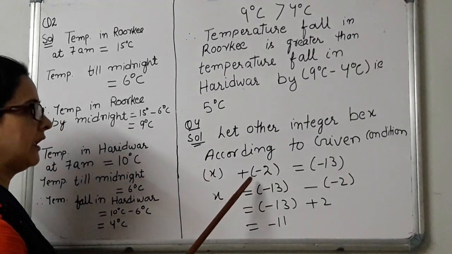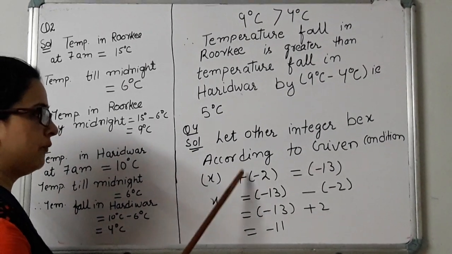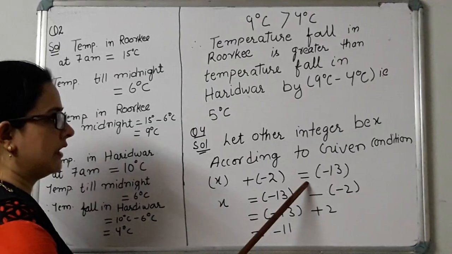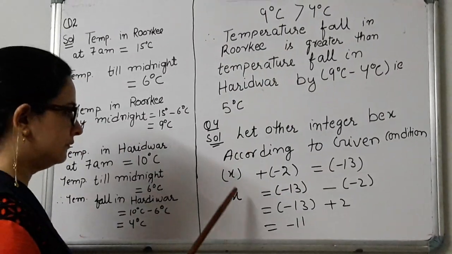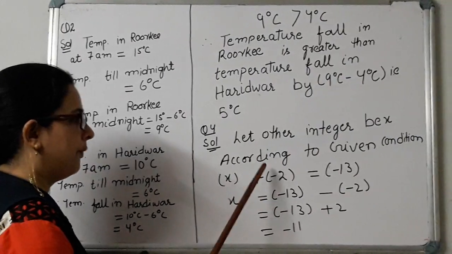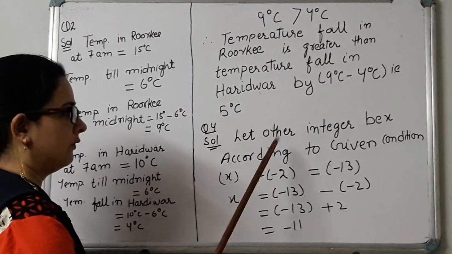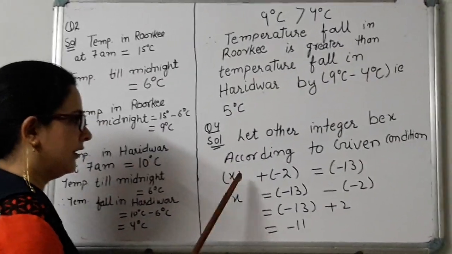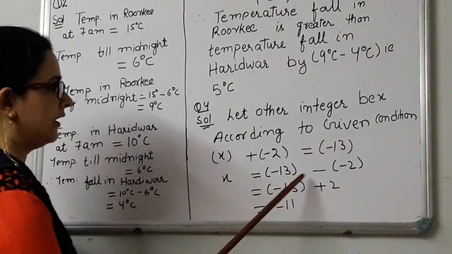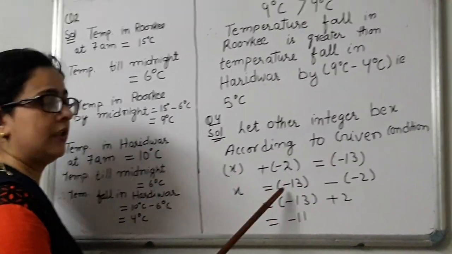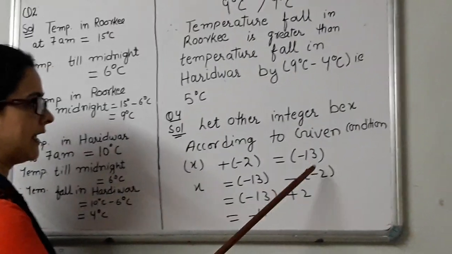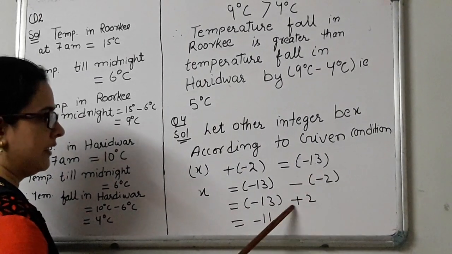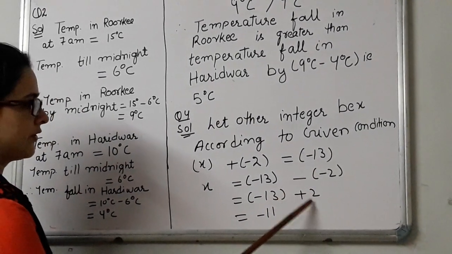You should always remember we cannot write two signs simultaneously. We have put one bracket between them. So x plus, in the bracket, minus 2 is equal to minus 13. Now what will we do? We will move this minus 2 from the left hand side towards the right hand side. But while moving, the sign changes. Here it is getting added with x. Here it will get subtracted from x. So it will become minus 13 minus, and minus 2 is itself an integer. So minus 13 minus minus 2, that is plus 2. Minus 13 plus 2 is minus 11.